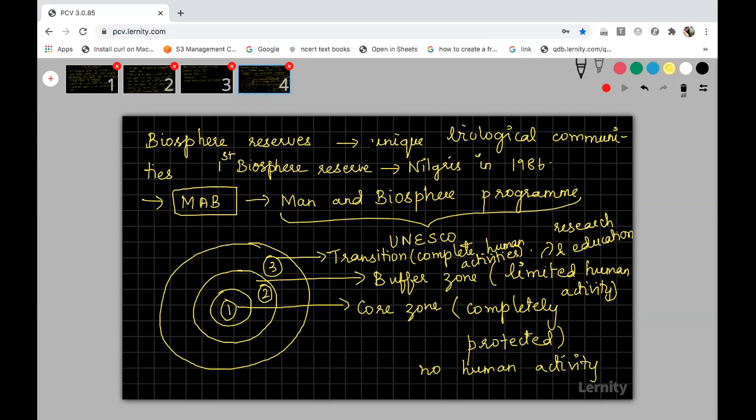Research in the sense, some medicinal plant research for analysis, people will go for analysis. For considering publishing in the Red Data Book list, IUCN and those organizations will analyze the region. I told you, no human activity will be there. Human activity means we cannot perform any sort of agriculture or domestication, or grazing. Nothing will be allowed in this particular region.